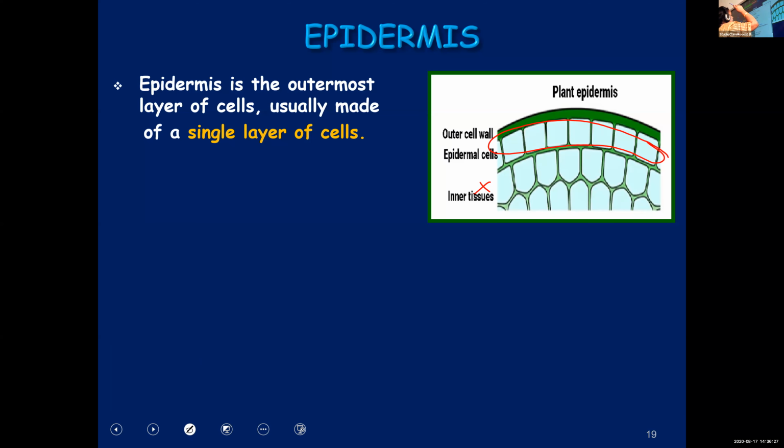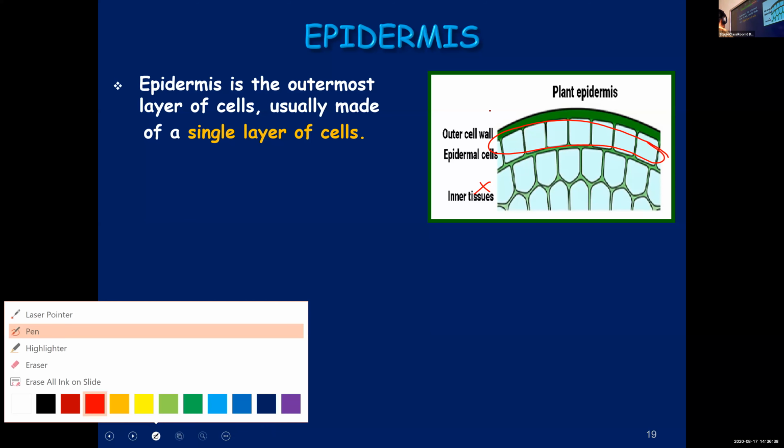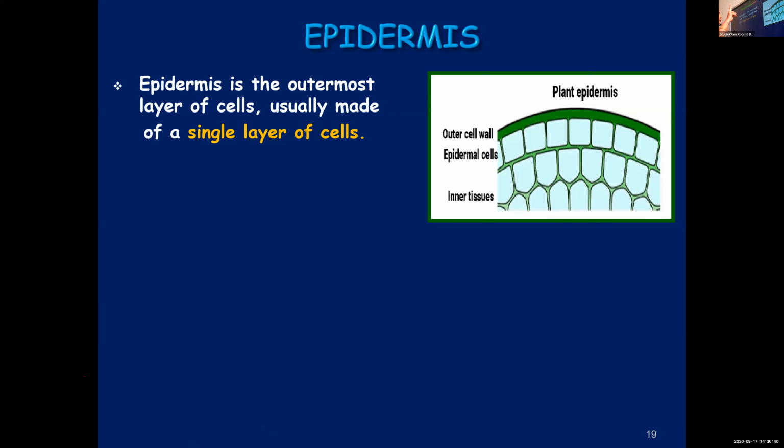Okay, Roland, it's okay, no problem. So once again, I will repeat. Epidermis consists of a single layer of cells and that forms the outermost layer. So 2 points you need to learn from the first line: where it is found and how many layers of cells are present.